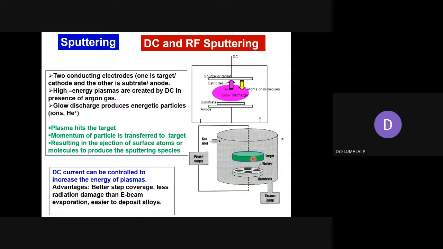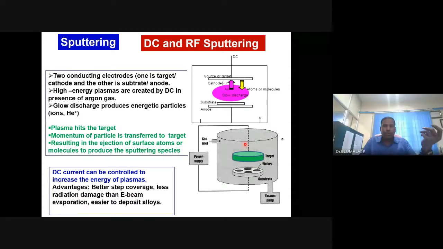So from this, you can sputter onto this. You create a vacuum, removing all the moisture, oxygen and air, and have an inert atmosphere. Then you connect to the source, a current source or voltage source.